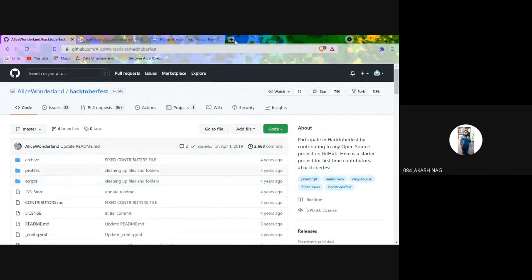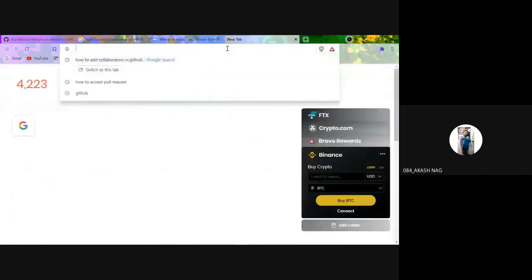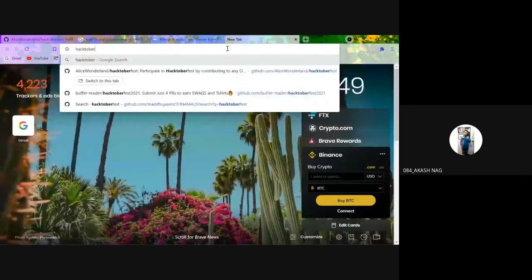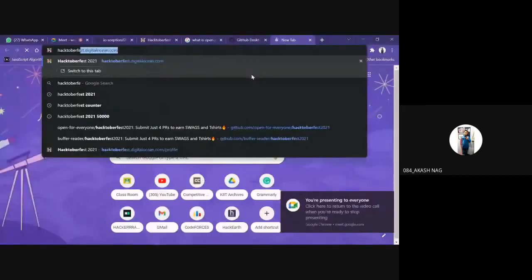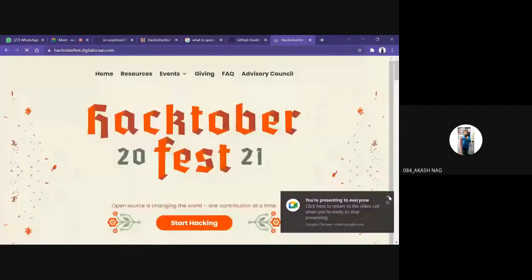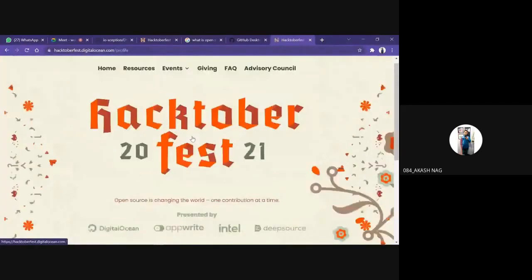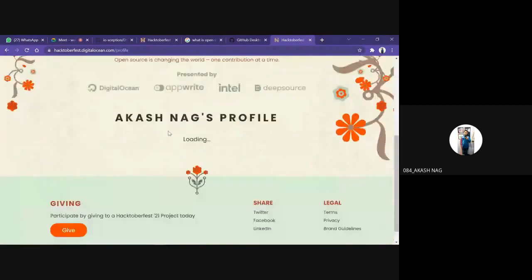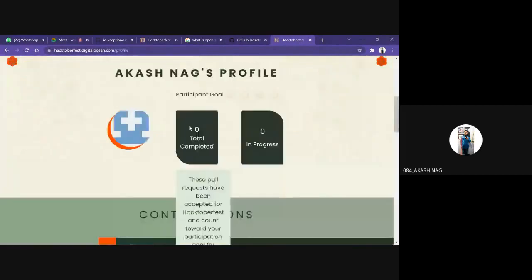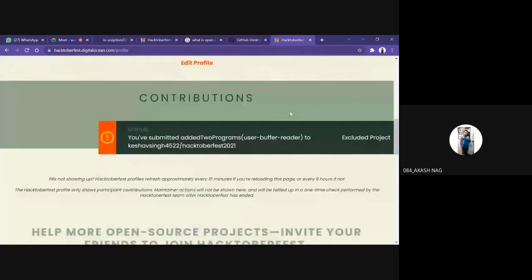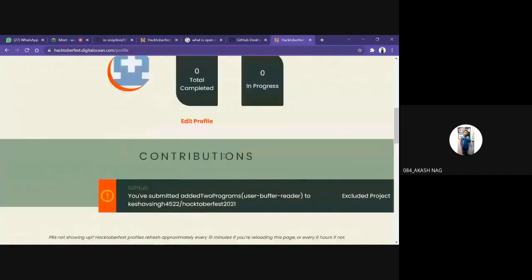So how can you see your pull requests? You just need to go to Hacktoberfest. I will do that in Chrome. Go to Hacktoberfest and log into your account. I have already logged in, so I won't be able to show you. After logging into your GitHub, it will show like this. Zero total completed, zero in progress, because I still haven't completed. But see, I have made a contribution: you have submitted two programs to Keshav Singh's repository called Hacktoberfest 2021, that has been excluded now. So your contributions and your pull requests will be seen on this page.